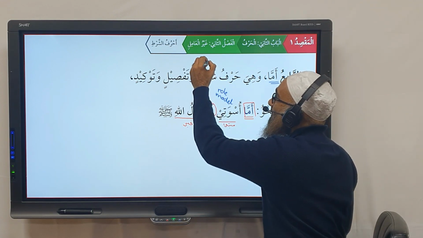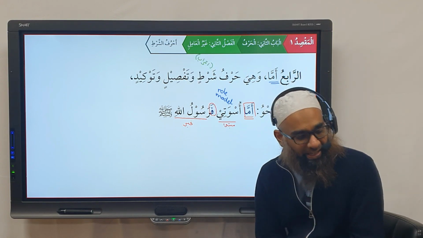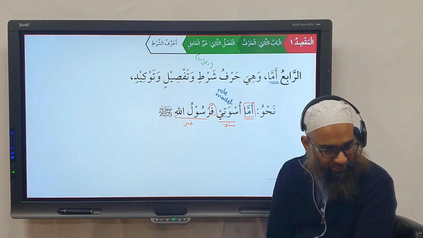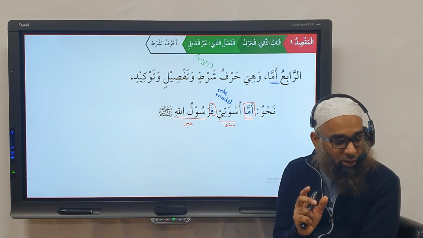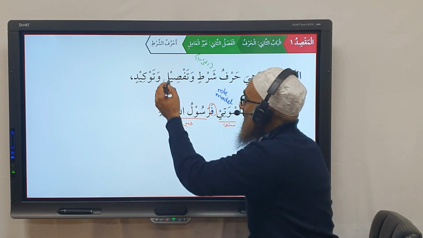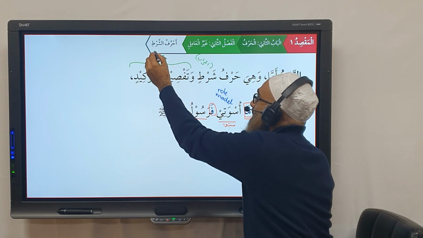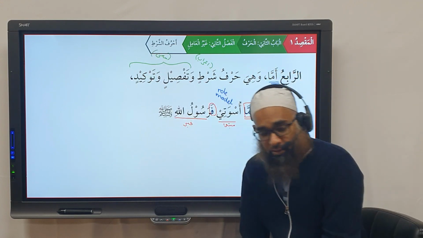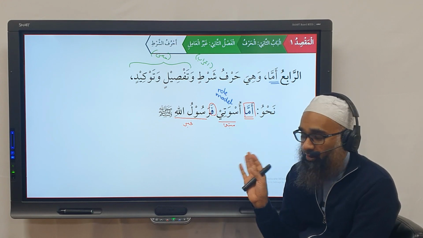So it's only a shart in terms of I'rab. It doesn't have a shart meaning as such, like if this, then this. So it's called harfu shart, but it doesn't really have a shart meaning. In terms of I'rab it creates a shart, and tafsil and tawkeed are in terms of the ma'na. Are you following?